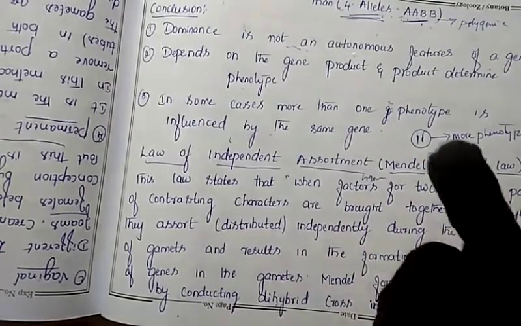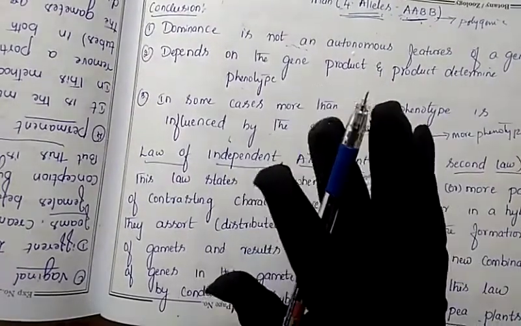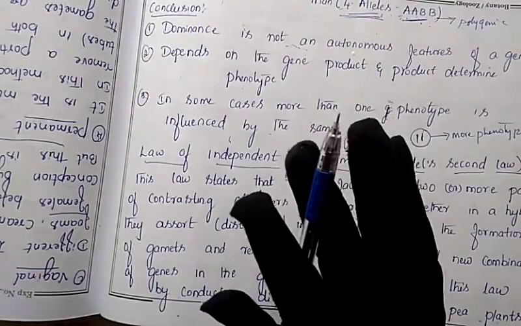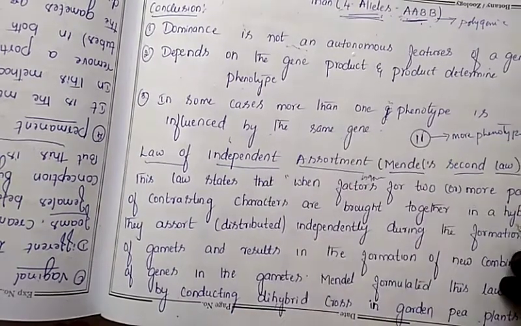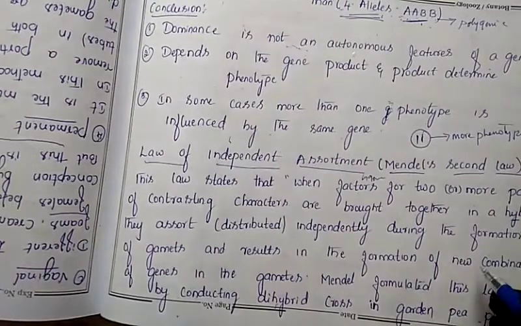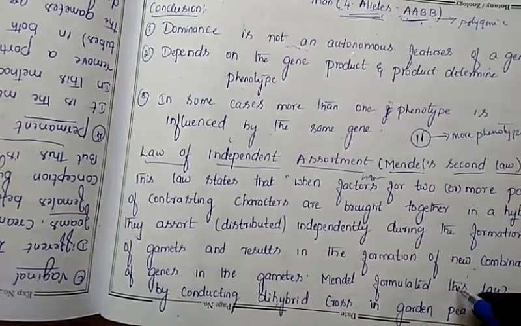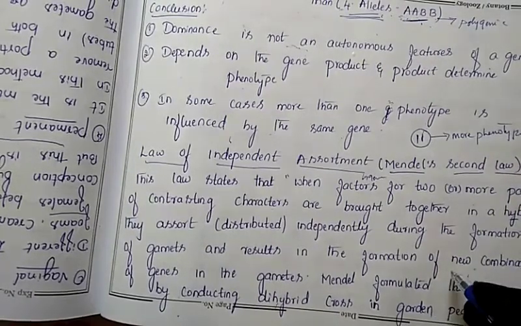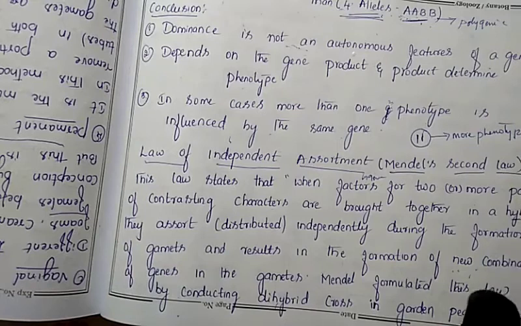Two characters are brought together in a hybrid. Like your father is tall and your mother is short, so it is a pair of characters. Both characters will be expressed in the hybrid. Hybrid means offspring. In your body, your father's tall character is present and your mother's short character is also present. It is not that only one parent's character is there and the other has been deleted. In your body both characters will be present.